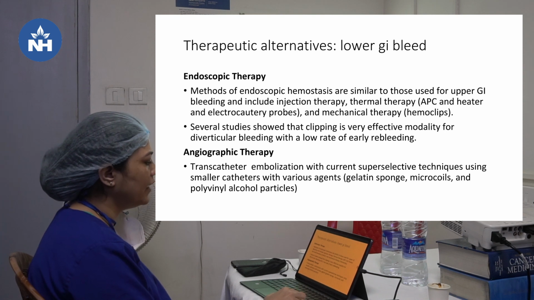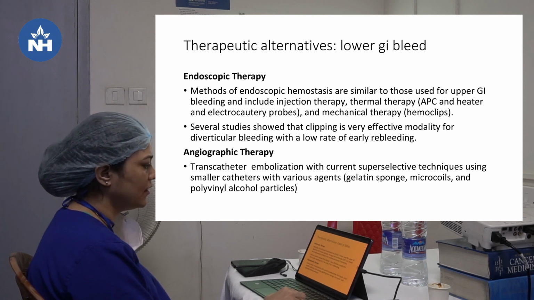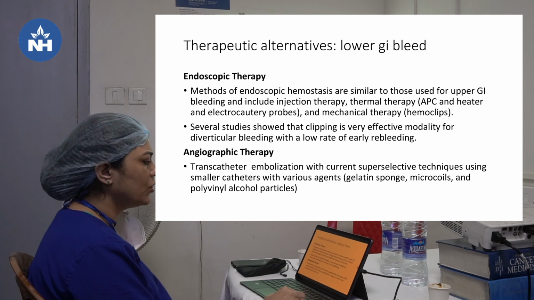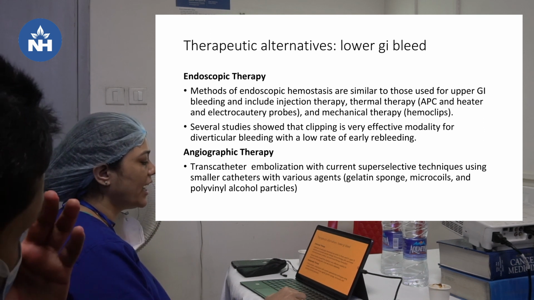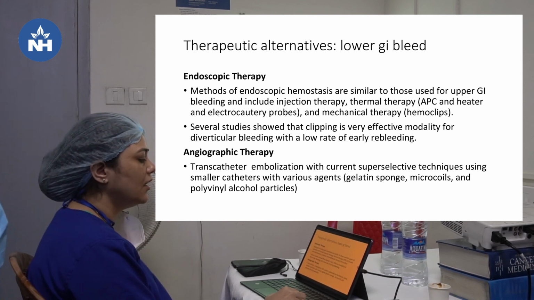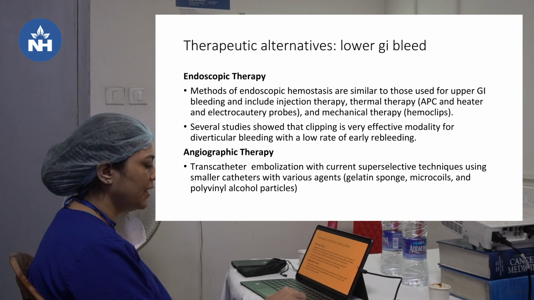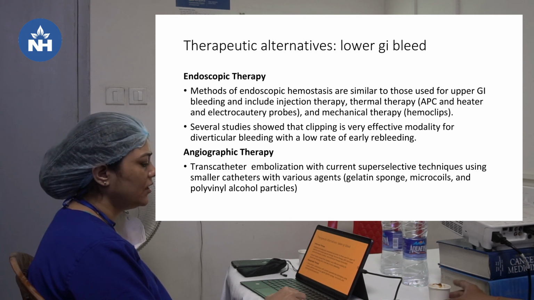So therapies in the endoscopy, the same methods are used as in upper GI bleed and include thermal therapy and mechanical therapy. Several studies show that clipping is a very effective modality for diverticular bleeding with a low rate of early rebleeding. And angiographic therapy is the same, transcatheter embolization with the current super selective techniques using gelatin sponge, microcoils and polyvinyl alcohol particles.